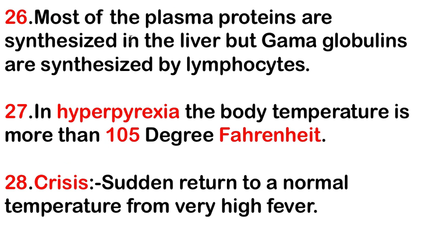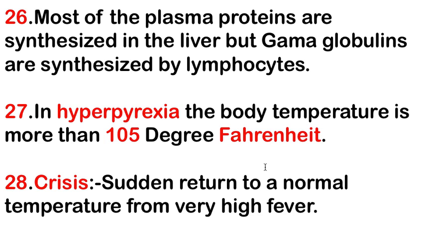Next point is most of the plasma proteins are synthesized in the liver, but gamma globulins are synthesized by lymphocytes. It's very important. Most of the proteins are synthesized in the liver, but only the gamma globulins are synthesized by the lymphocytes.